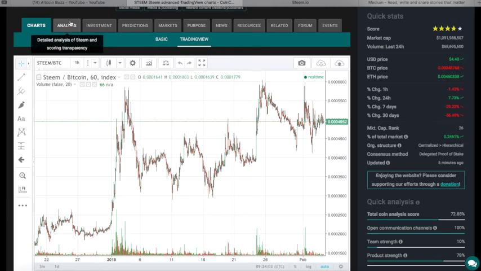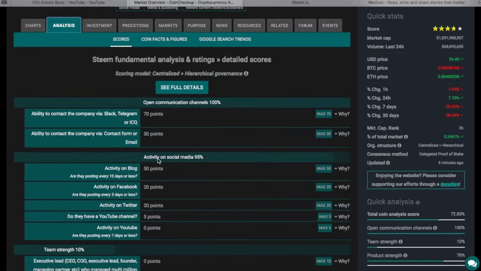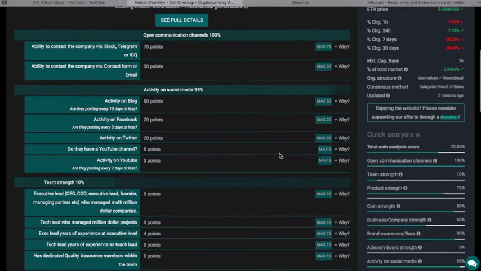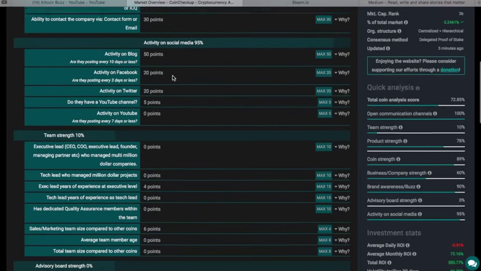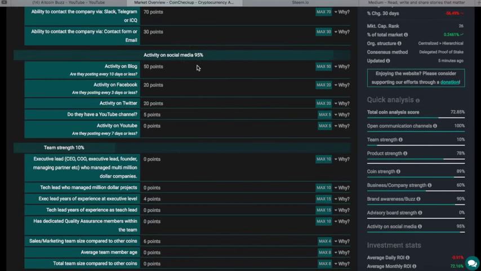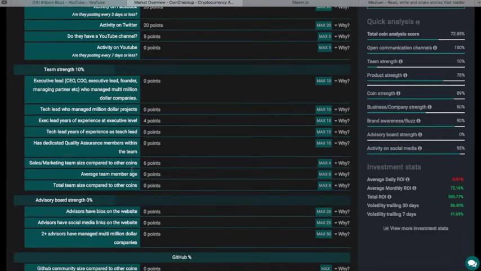But across this detailed analysis of Steem and the scoring transparency, they will answer why it's rated at these levels. As we looked at a quick analysis over here on the right, you can dive into these and know why do they have a social media score of 95% on Steem? Well, blog activity, Facebook activity, Twitter activity, YouTube activity. Do they have a channel and is there activity on it? We can look here at the team strength. Dive in here, find out why is there team strength at a 10% on Steem.